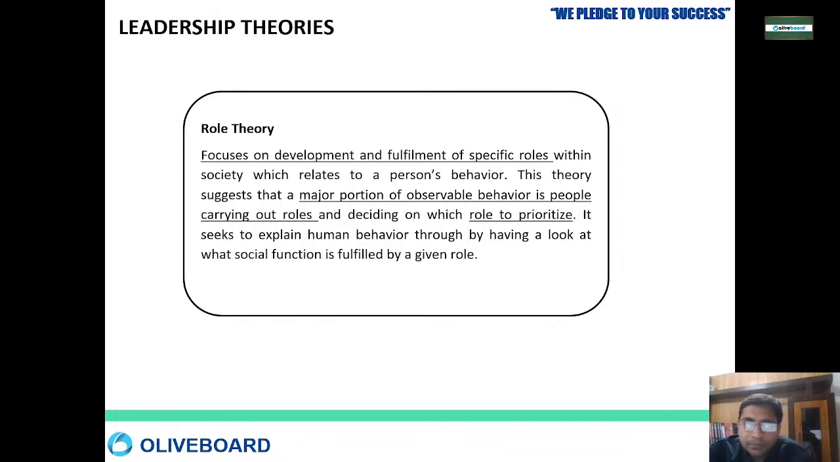Under the role theory, it focuses on the development and fulfillment of a specific role. If a specific role has been given to you, okay. So it focuses on the development and fulfillment of a specific role, and this role is a major portion of the observable behavior in people that are carrying out their roles. Here, the role prioritizes what you are prioritizing.